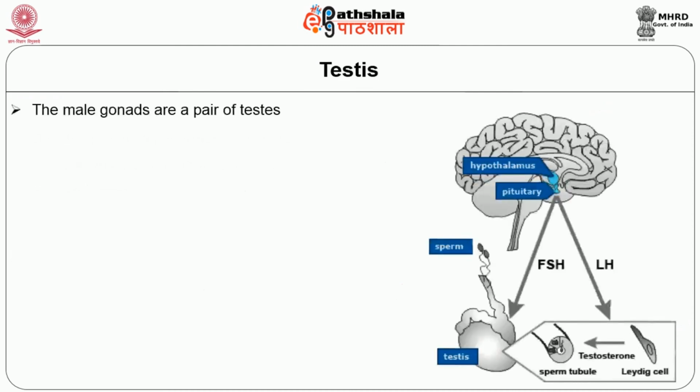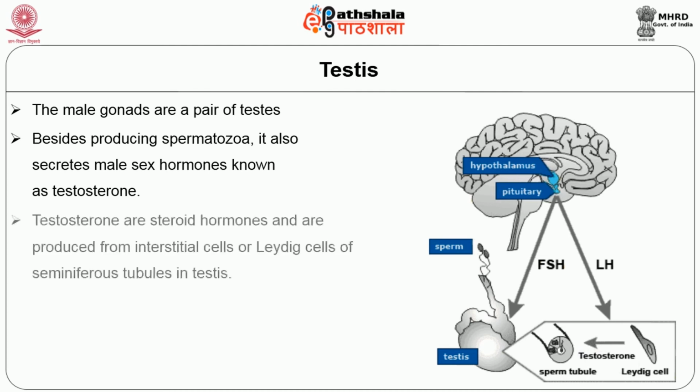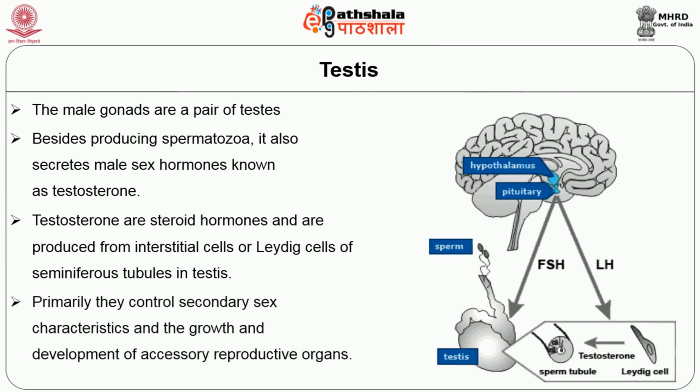Testes. The male gonads are a pair of testes. Besides producing spermatozoa, they also secrete the male sex hormone known as testosterone. Testosterone is a steroid hormone and is produced from interstitial cells or Leydig cells of seminiferous tubules in testes. Primarily, it controls secondary sexual characters, growth and development of accessory reproductive organs.